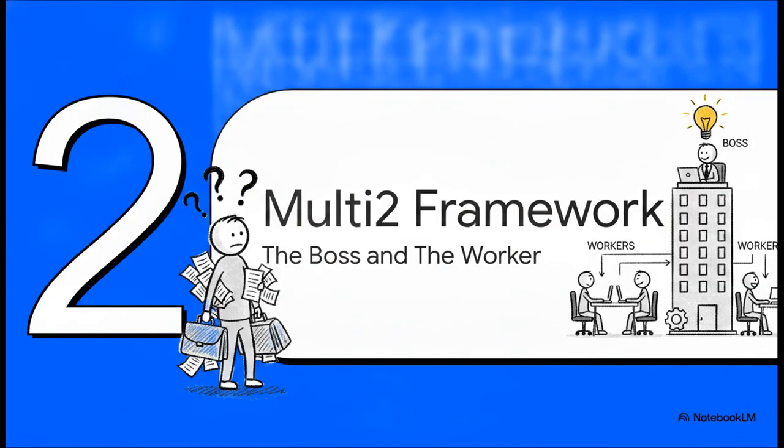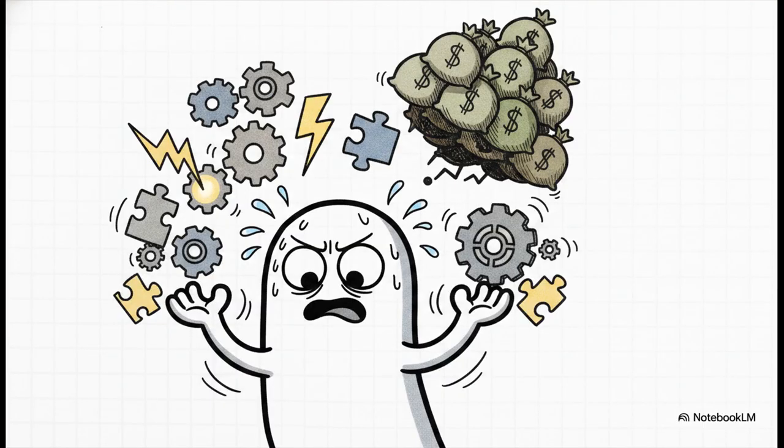Section 2. Meet the Multi2 framework, the boss and the worker. To really grasp this solution, you have to think of the AI not as a single, overwhelmed employee, but as a structured company. The fundamental problem with baseline models is that they force one single AI model to do absolutely everything. It has to generate the high-level plan, keep that entire massive plan in its context window, and simultaneously execute every single low-level atomic action in the environment. This is just mentally exhausting for the model. It leads to those compounding errors we just saw, and because you have to keep feeding the entire interaction history back into the model for every tiny little step, the token costs become absolutely massive.